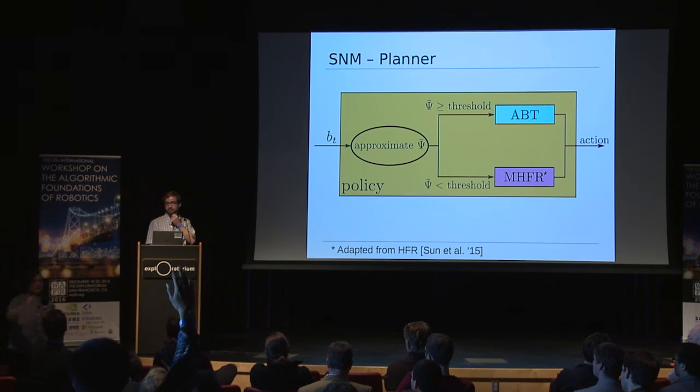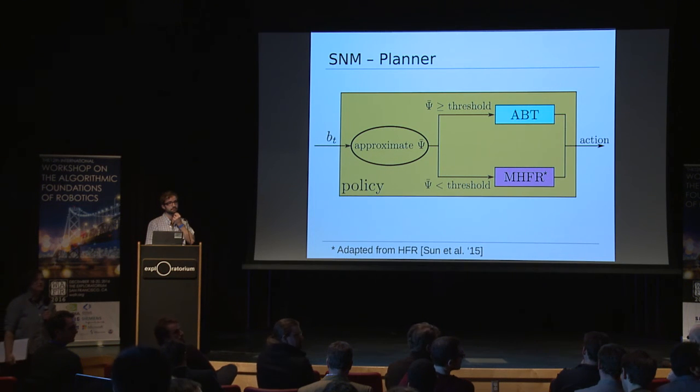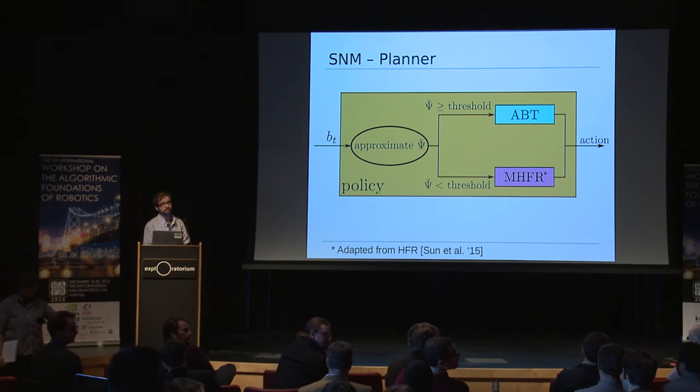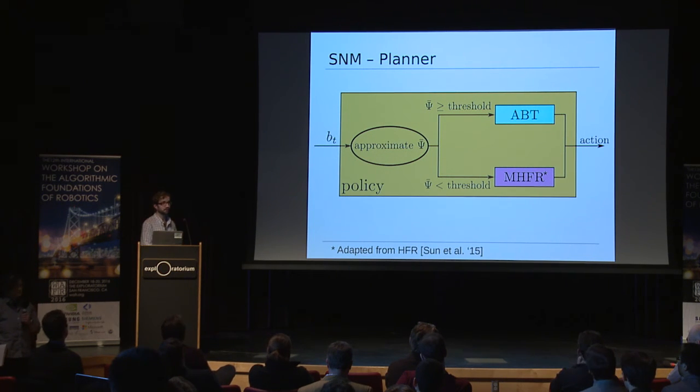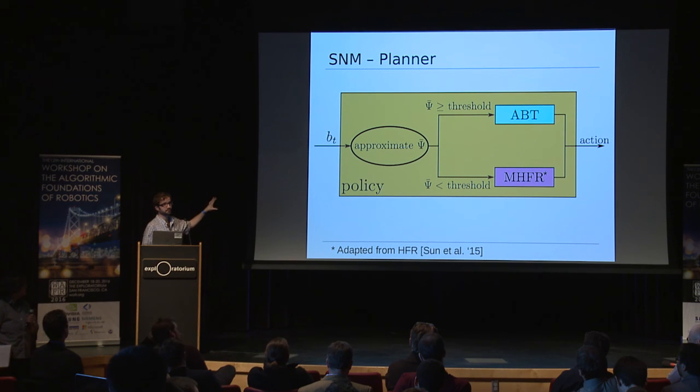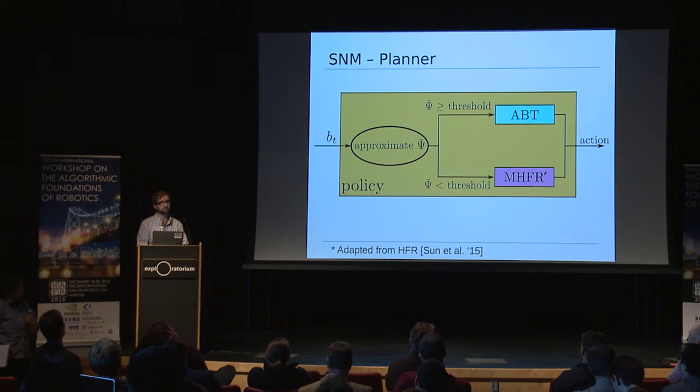Okay, one last question. I'm going to go for a back row person. How do you choose a threshold in this case? Is there a way where you can get some guarantees by choosing different values of threshold? No, so at the moment we don't have any theoretical guarantees. The way we chose this threshold, we ran a set of preliminary tests to figure out the best threshold for the problem scenarios. So at the moment, this is also one of the limitations of this method, that this threshold has to be user-defined. We could think of other methods where we actually look at the hardness of the problem and then figure out the optimal threshold. That would be another approach in the future, yes.